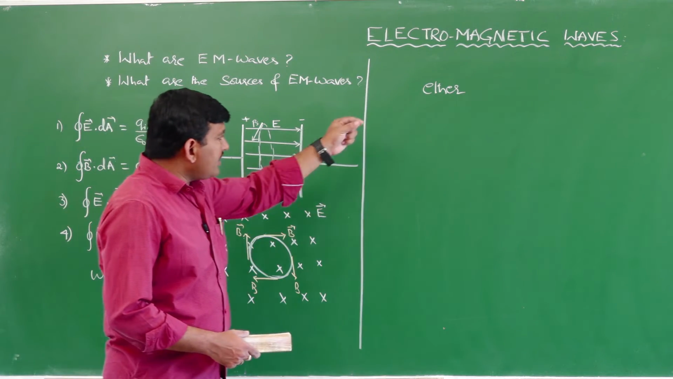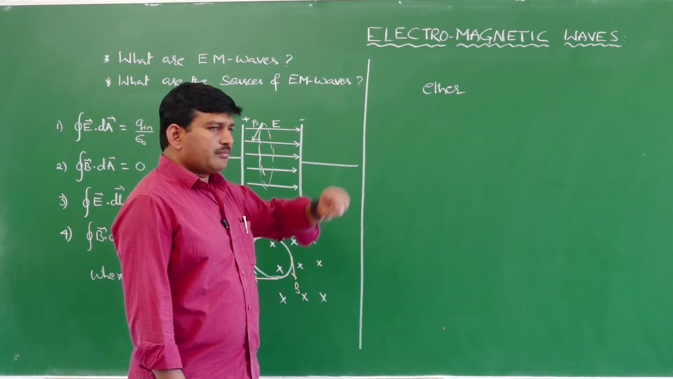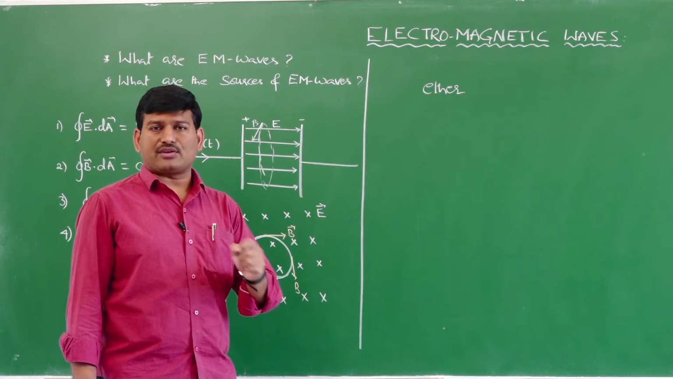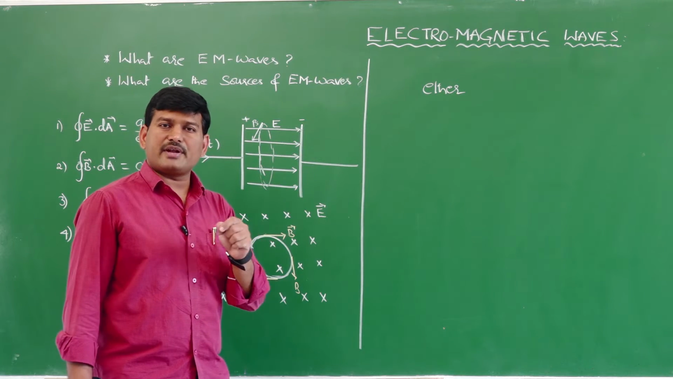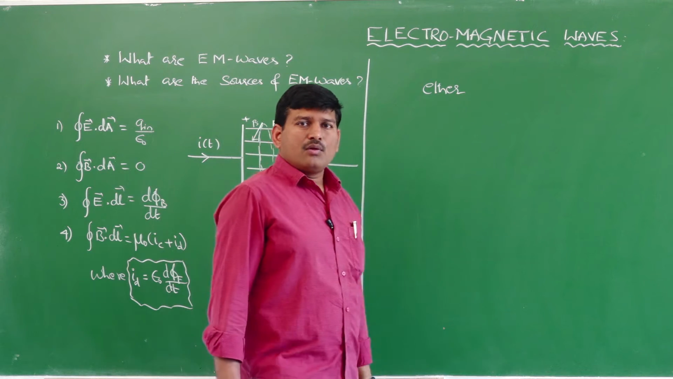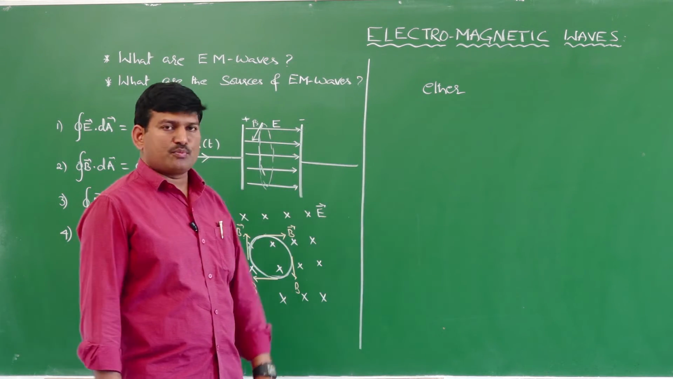But this ether medium was a wrong idea, because these electromagnetic waves travel even in vacuum. That means they don't require a material medium for their propagation. So this ether medium was put forward by whom? By Huygens.